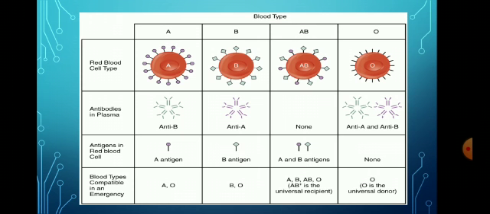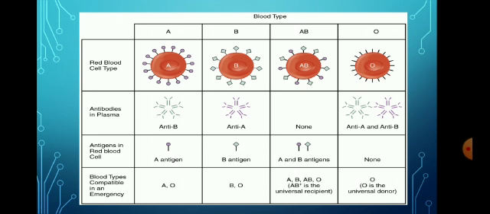The table shown in the slide clearly shows that a person with blood group A would have the antigen A and the antibodies in the plasma would be anti-B. The person with blood group B would have the antigen B and the antibodies in the plasma would be anti-A.